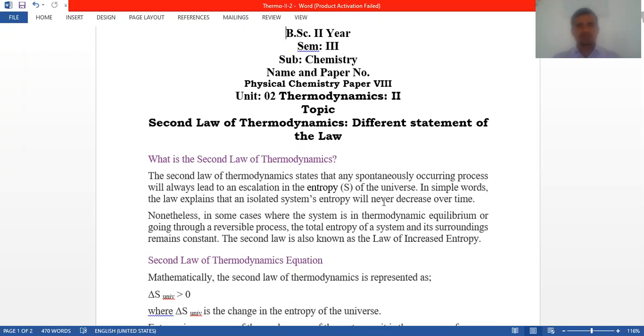In cases where the system is in thermodynamic equilibrium or going through reversible processes, the total entropy of the system and its surroundings remains constant. The second law is also known as the law of increased entropy.